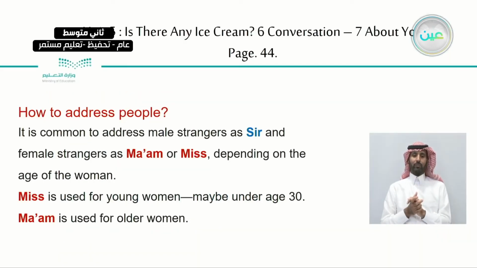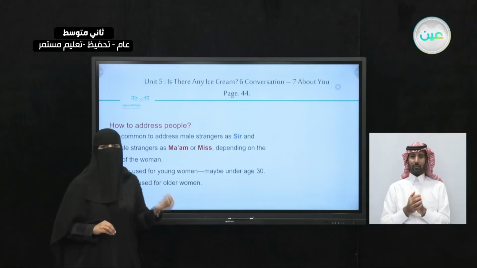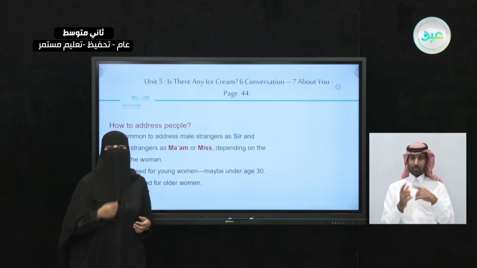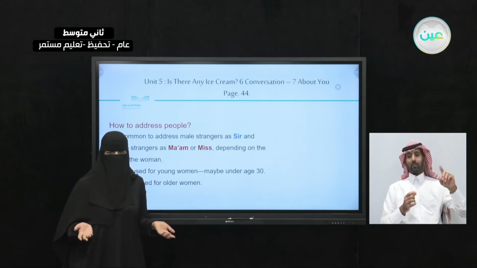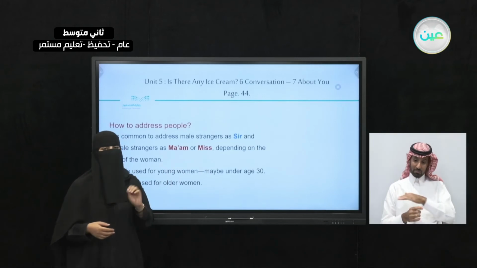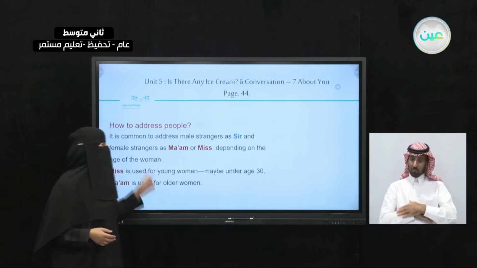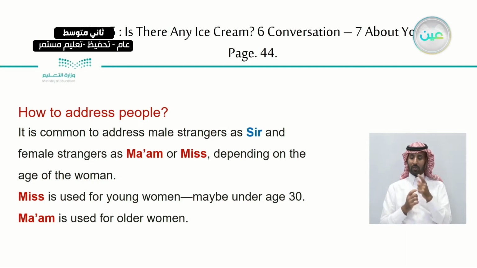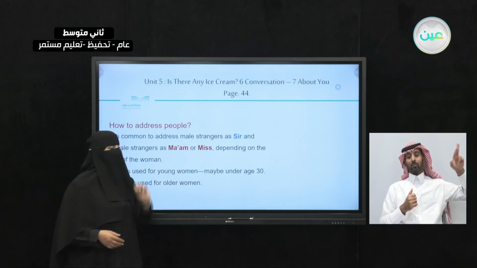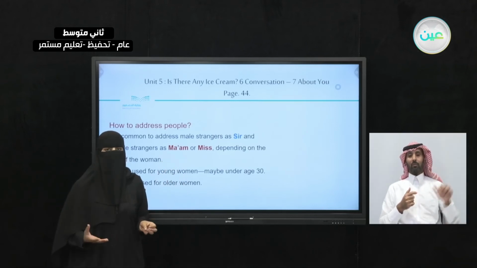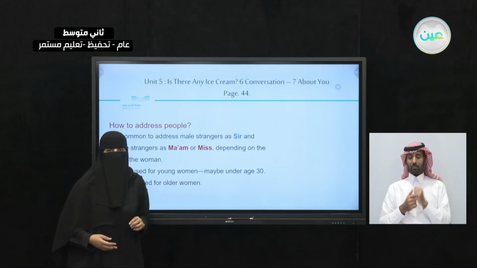Now, in the conversation, we did hear the waiter, the server, addressing Brandon as Sir. Now we know his name is not Sir, right? But he's using the word Sir as a polite way to address him. So here, it's common to address male strangers as Sir and female strangers as Ma'am or Miss. Now, Sir, if it's a male, a man or a boy. And Ma'am or Miss if it's a female, a lady or a little girl.